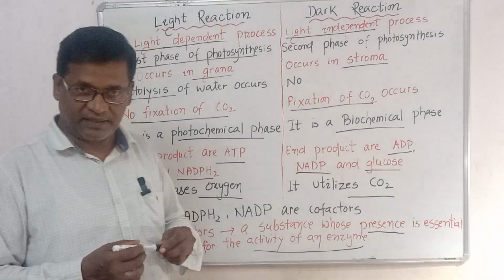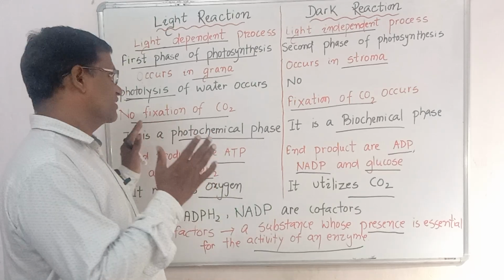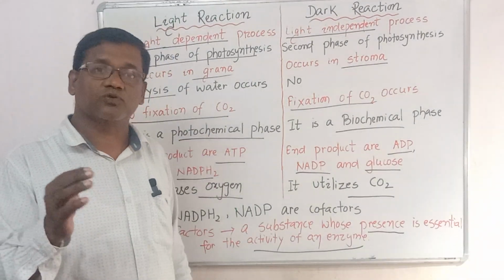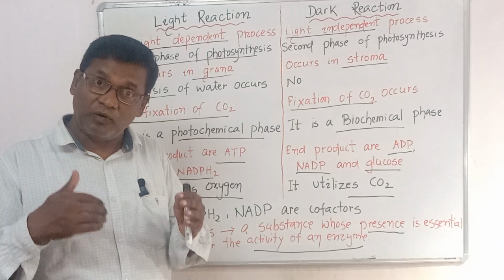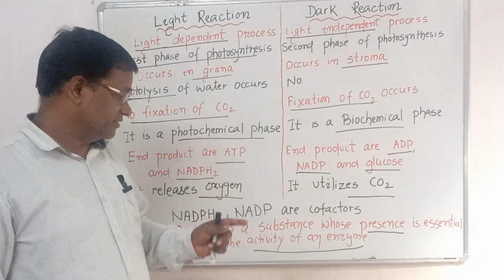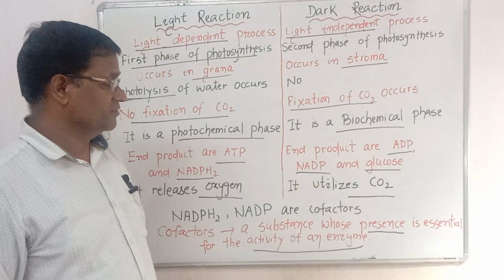One enzyme will work in a particular phase, maybe the dark reaction or the light reaction. But to make the enzyme work, some chemical compound is essential or helps the activity of the enzyme, and that is called the cofactor.